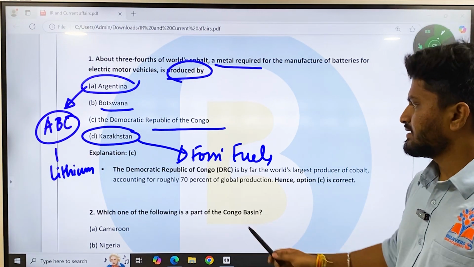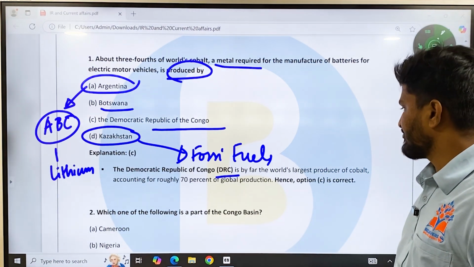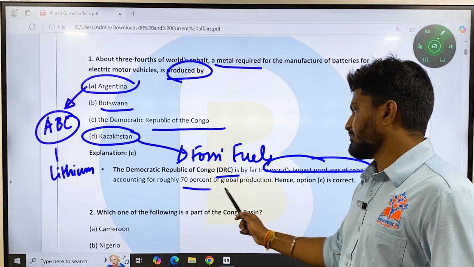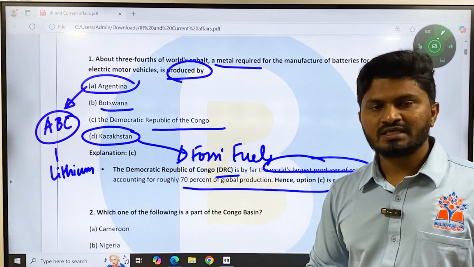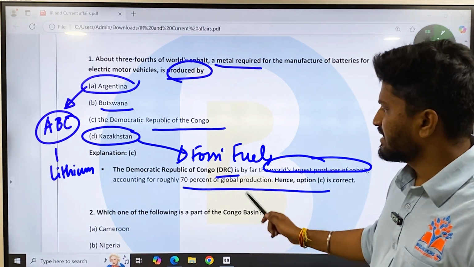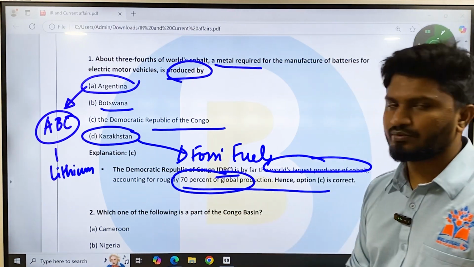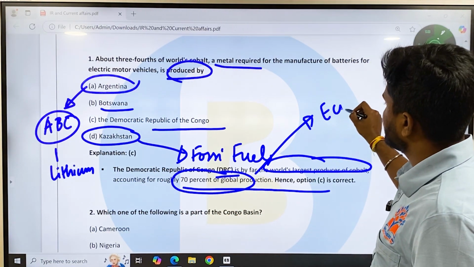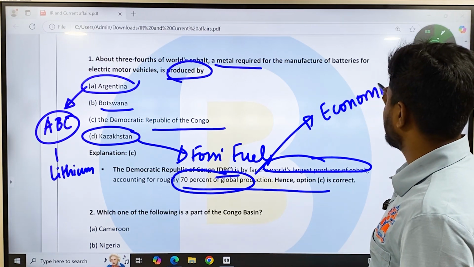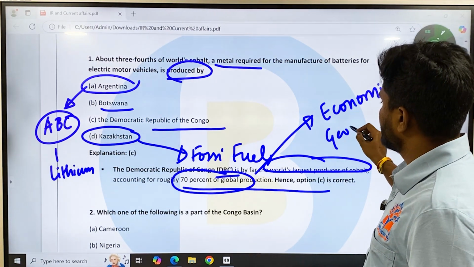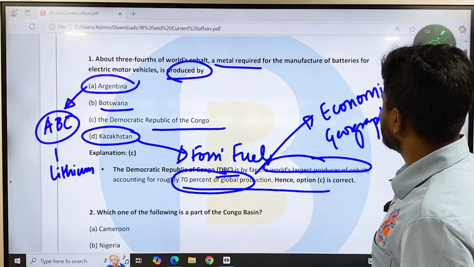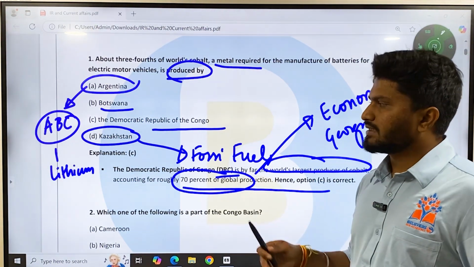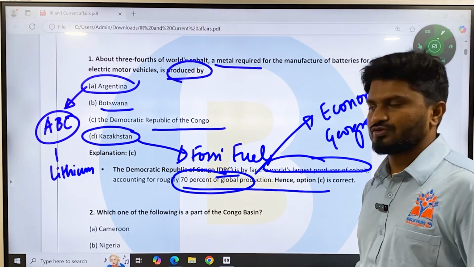The correct answer here is the Democratic Republic of Congo, which is by far the world's largest producer of cobalt, accounting for roughly 70% of global production. This is a very significant amount. You might have read this while studying economic geography or world geography. If you have studied it there, you could easily answer this one, or else you could have taken a guess or just left this question.